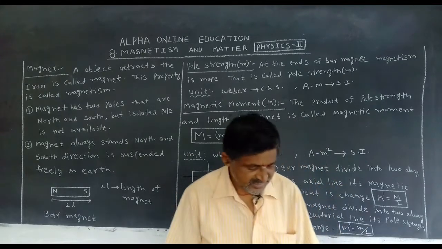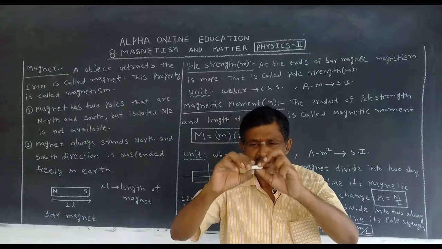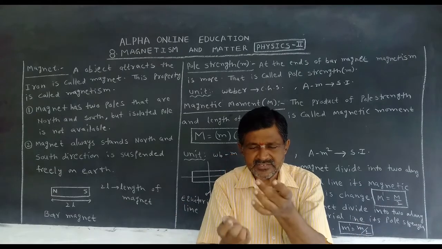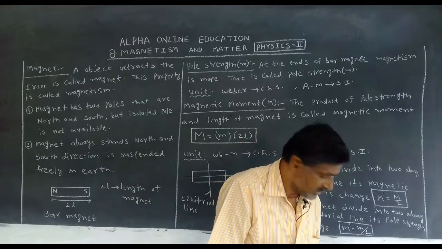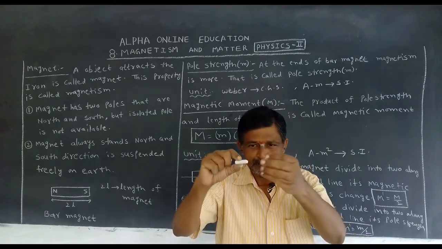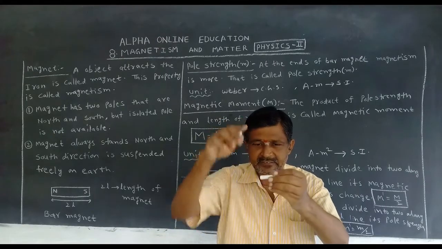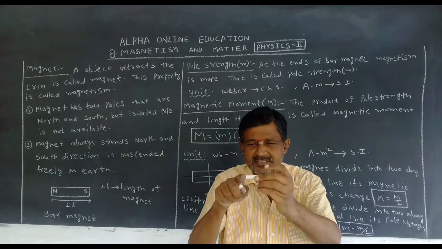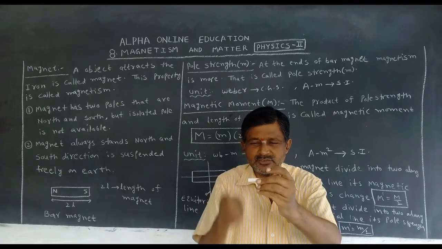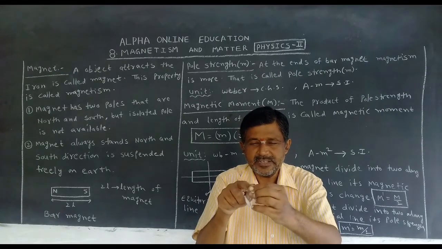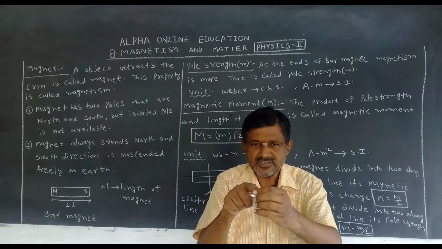If this magnet is divided into 2 pieces, this becomes north, this becomes south.